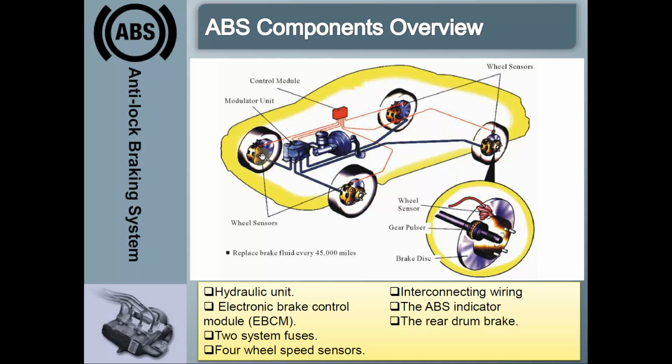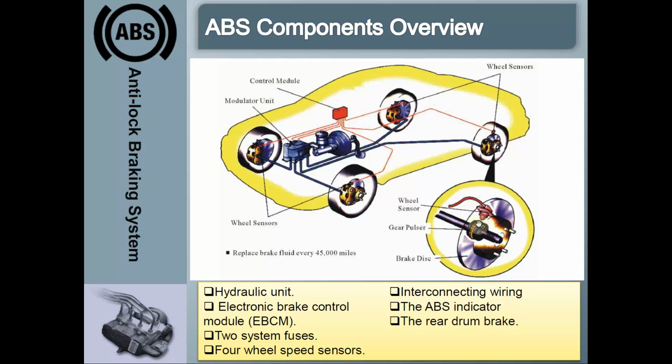The wheel sensors sense the velocity of each wheel. As you can see here, there is a gear-toothed wheel known as the gear pulser, and this pulser is attached to the axle so that it is always rotating.